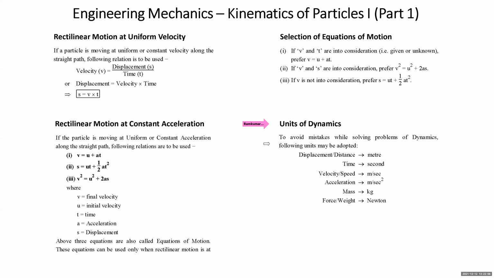Whatever they give in the problem, you'll take displacement or distance in meter. You'll take time in seconds only, let them give in hours or minutes, whatever it is. Velocity or speed will be taken in meter per second. You'll take acceleration in meter per second square. You'll take mass always in kg, not in grams. Similarly, force will be taken in Newton. And mind it, you cannot take force or weight in dynamics in kilonewton, because when you are solving the problems of statics, both the units of force are prevailing. One is Newton, another is kilonewton. So remember that when you are solving the problem of dynamics, force will always be taken in Newton.